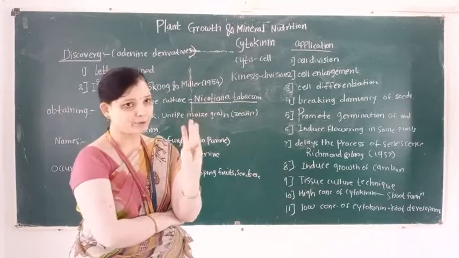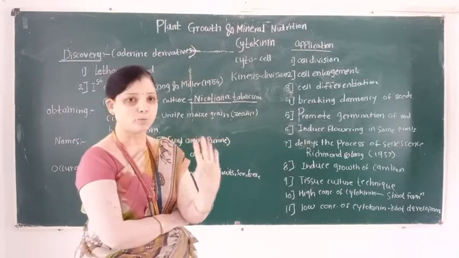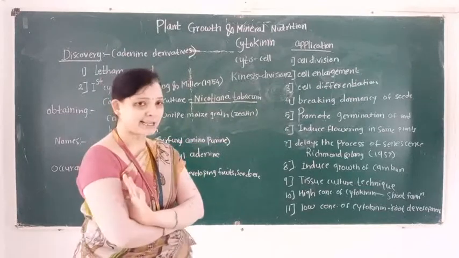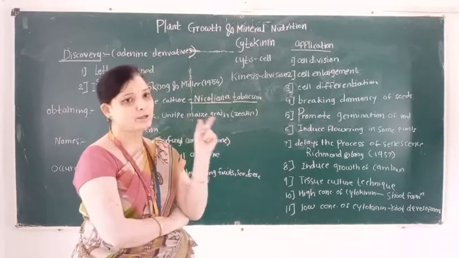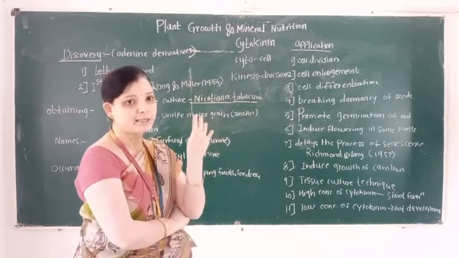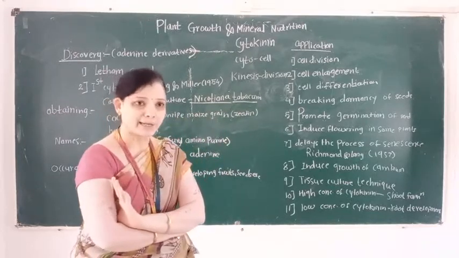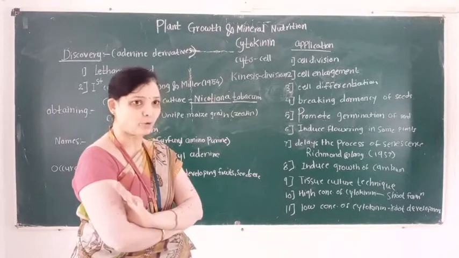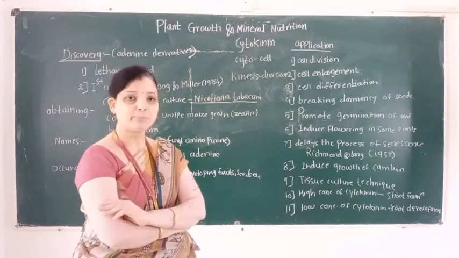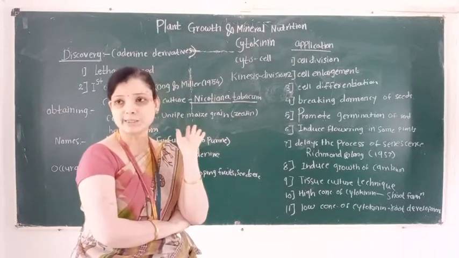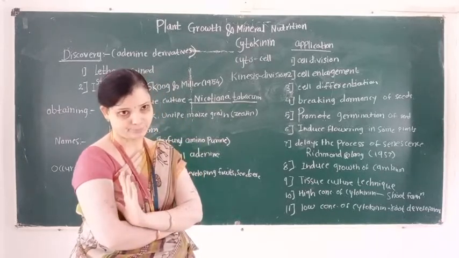So first application of cytokinin is it promotes cell division. Second application, cell enlargement. Third application, cell differentiation. Fourth application, it breaks dormancy of seed, and it promotes the process of seed germination.